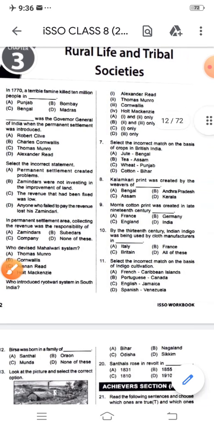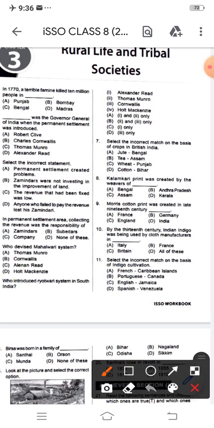Next question: Kalamkari print was created by the weavers of Dash. Options are Bengal, Andhra Pradesh, Assam, Kerala. The correct option I'm going to choose is Andhra Pradesh. Next question: Morris cotton print was created in the late 19th century in Dash. Options are France, Germany, England, India. The correct option is C, England.